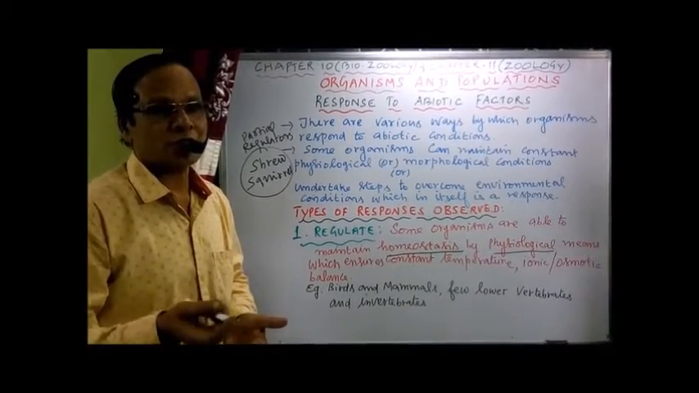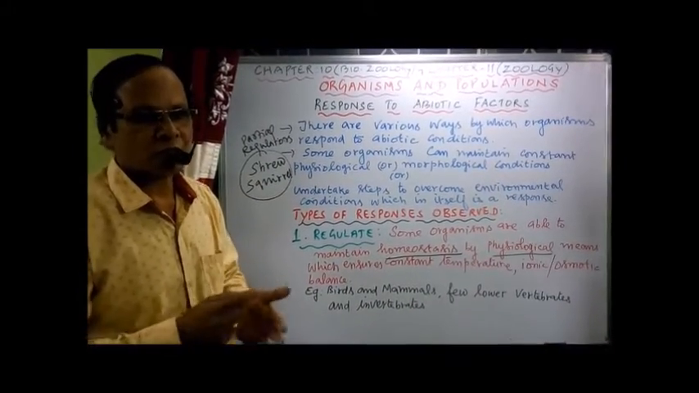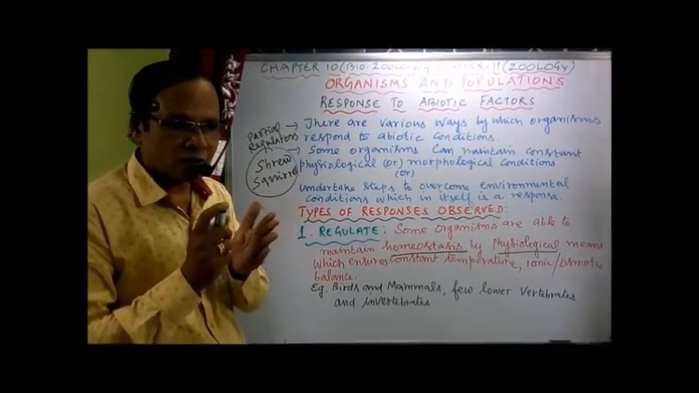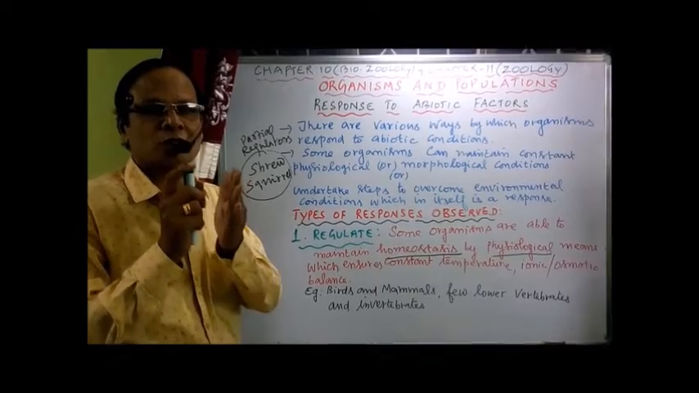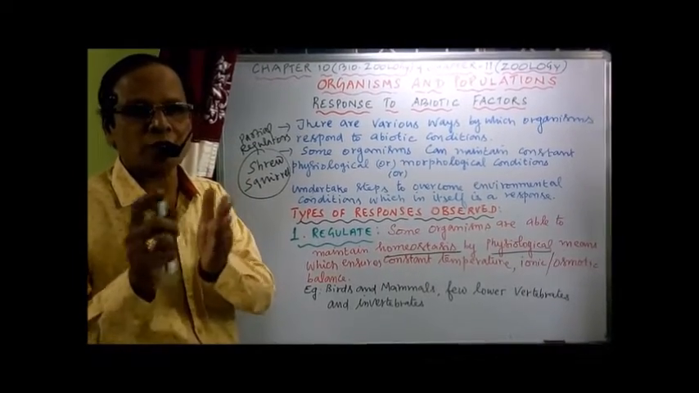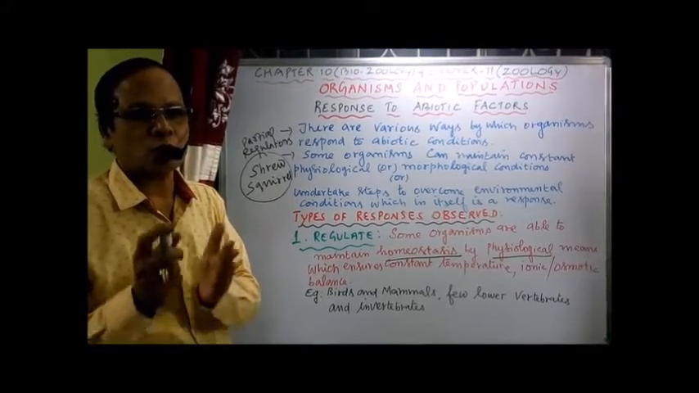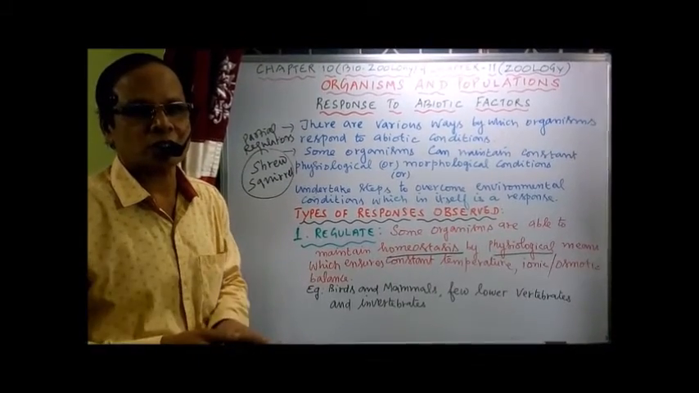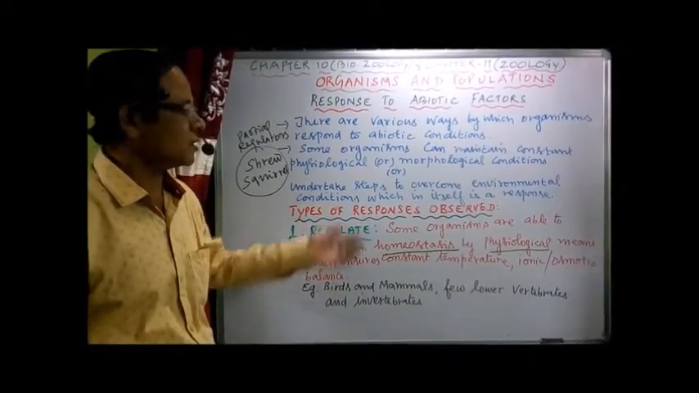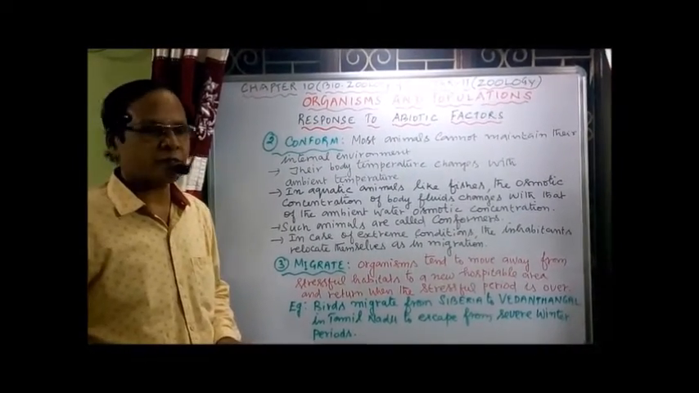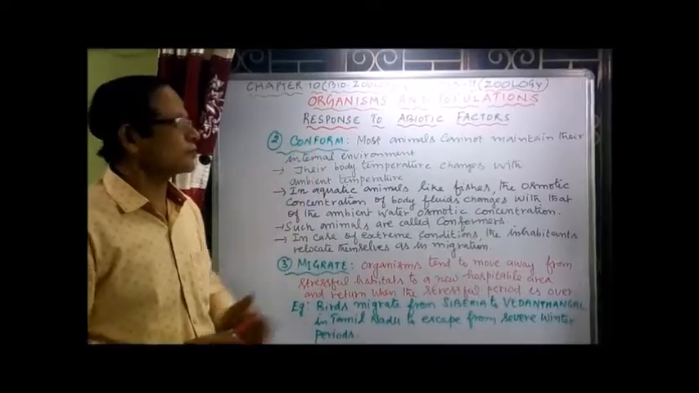We have, for example, the fishes. They can change their osmotic concentration and their body temperature according to the temperature of the surrounding and the osmotic concentration of the water available outside. That is called ambient water. Ambient water means water with changing osmotic concentration or temperature. Now the second response to abiotic factors or conditions is conform.